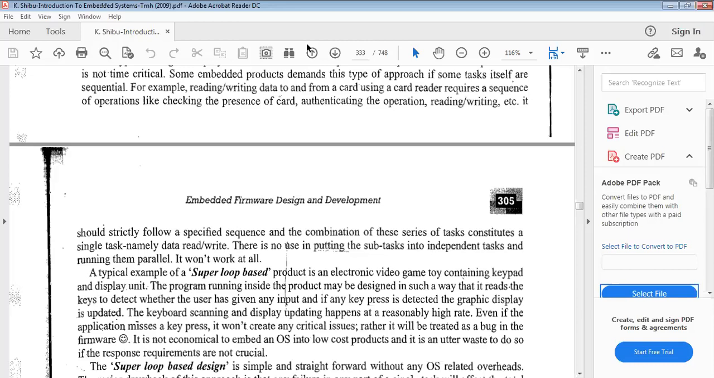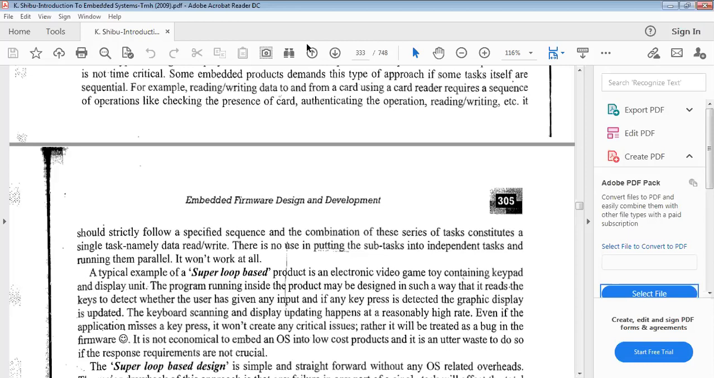Okay, it's all about the embedded operating system based approach. I hope you understand and learned something from the firmware design approaches. Did you get at least the skeleton? Yes, I hope you learned something from this concept.